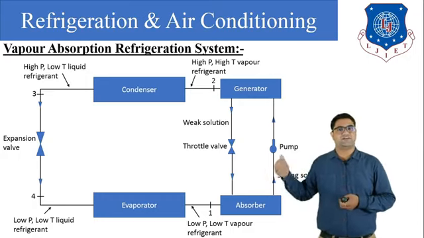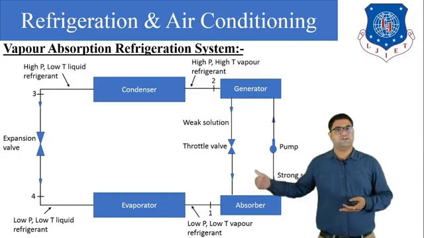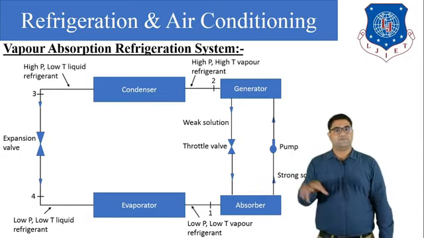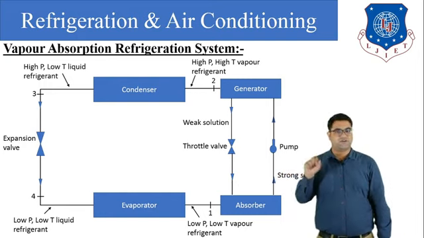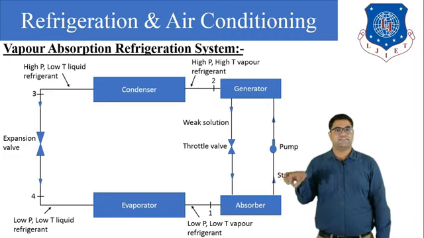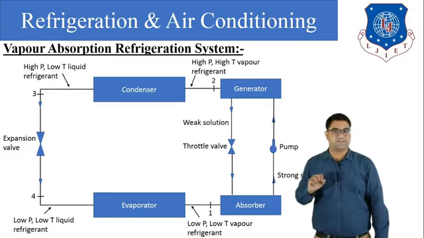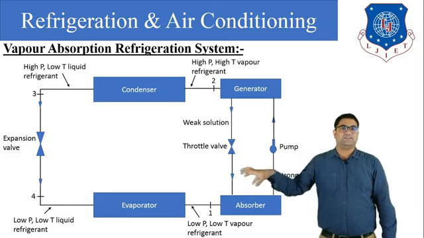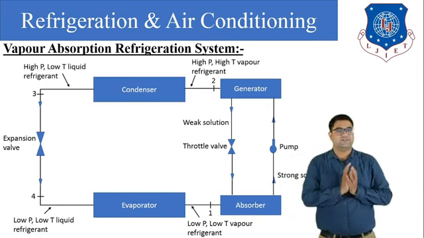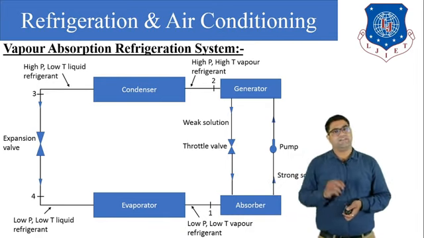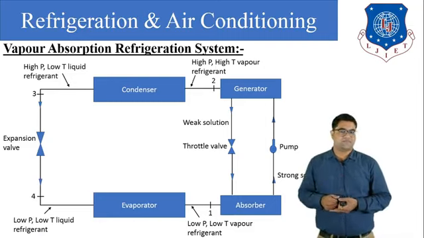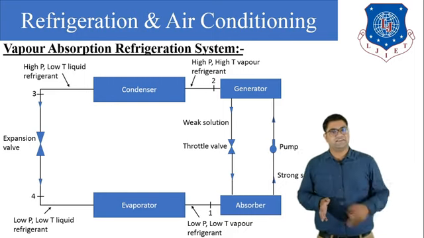Now this low pressure, low temperature liquid ammonia will go into the evaporator. In the evaporator it will gain some heat, because the evaporator is our freezer, the indoor unit of the freezer. It will gain heat from the fruits, vegetables or water placed inside the refrigerator. So in the evaporator the liquid ammonia gains heat and becomes vapor. So ultimately at the outlet of the evaporator we get low pressure, low temperature vapor ammonia. Ultimately this cycle is repeated again.